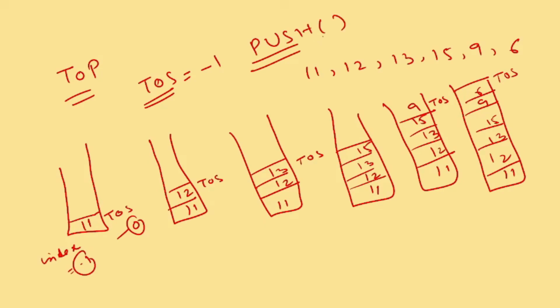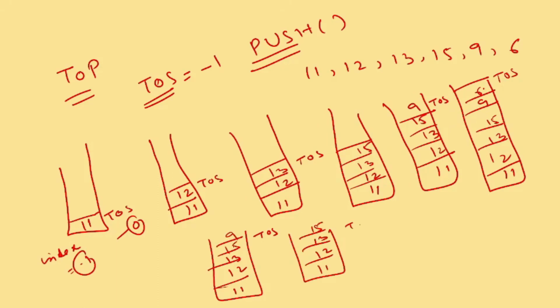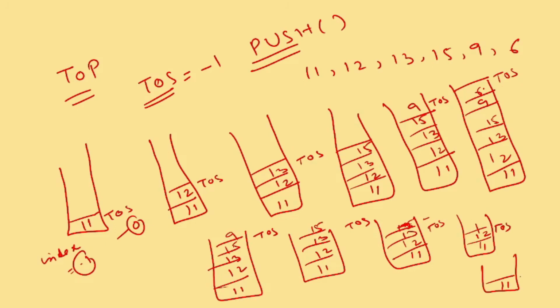In a similar manner, if I have to pop, I have to pop from the top. So pop will be from the top. If I want to pop 6, the TOS will be here, and the elements are 11, 12, 13, 15, and 9. Next time when I pop, 9 will not be there. Again, if I pop, 15 will not be there, so the TOS will be at 13. In a similar manner, 11, 12, and you pop 13, now the TOS will be here. Then 11 will be here, the TOS, and if you pop it, the TOS is at -1. Now your stack is again empty, and now you will be able to insert.